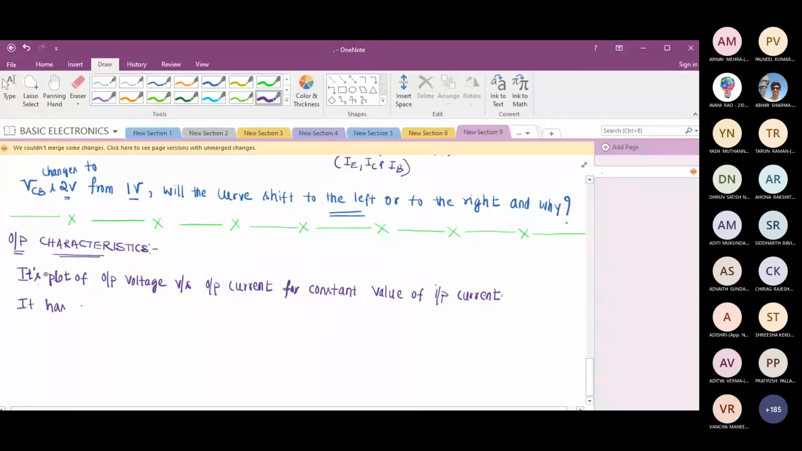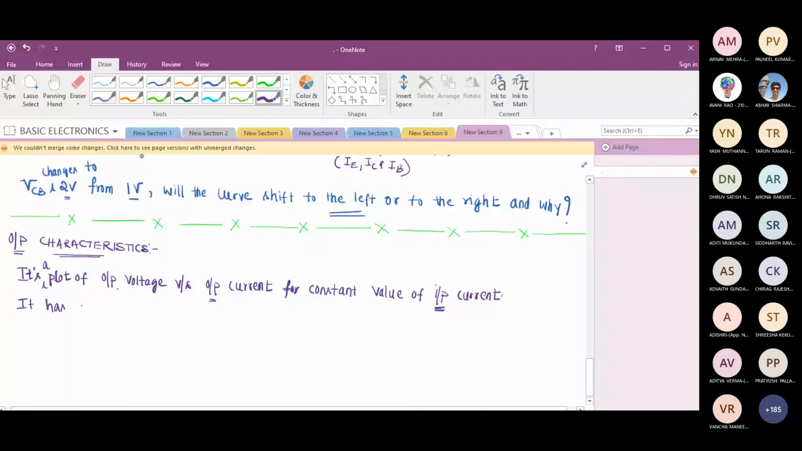It's a plot of output voltage V_OP versus output current I_OP for constant value of input current I_IP. Fine. Is it okay now? Yes, sir.